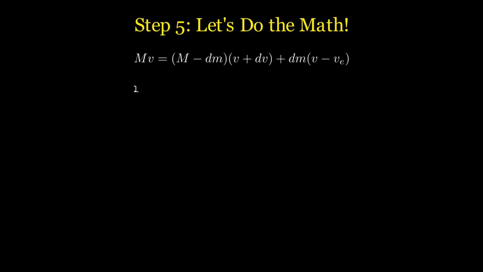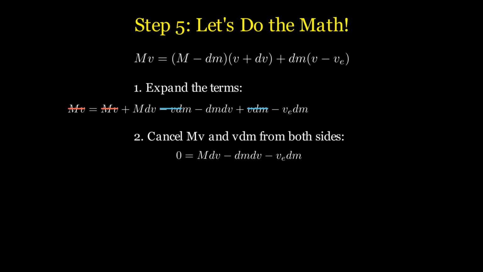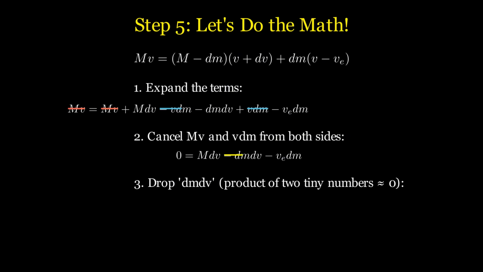Now when we expand the terms, we are left with mv equals mv plus mdv minus vdm minus dmdv plus vdm minus vedm. Now if you notice, we can cancel mv and vdm from both sides. We are then left with 0 equals mdv minus dmdv minus vedm. We can neglect the term dmdv as the product of two tiny numbers is approximately 0. We are then left with mdv is equal to vedm.